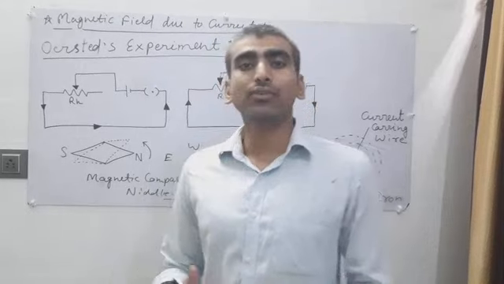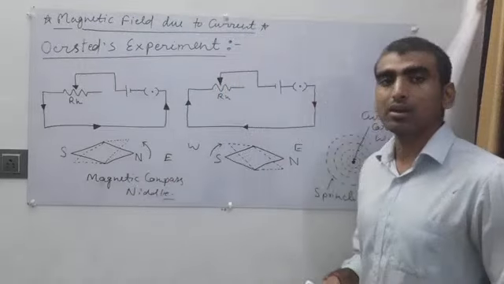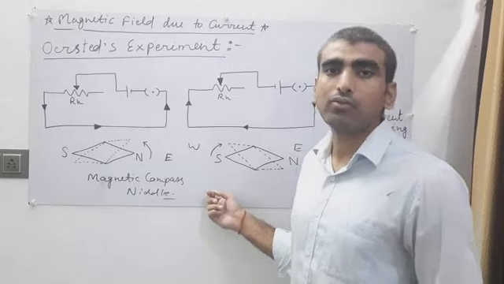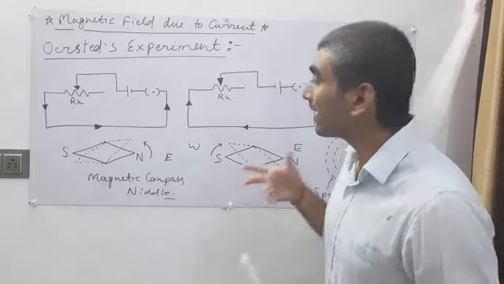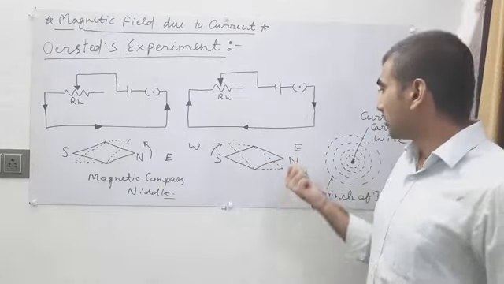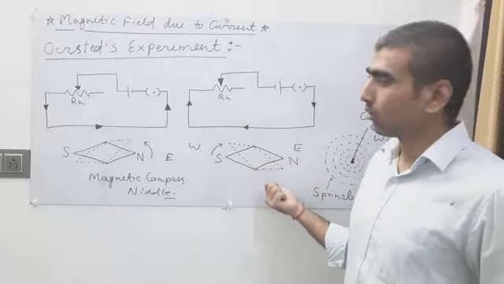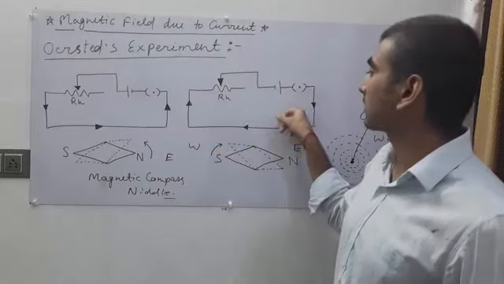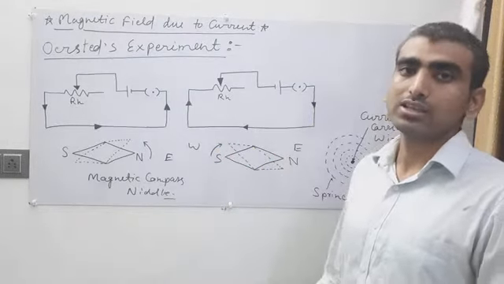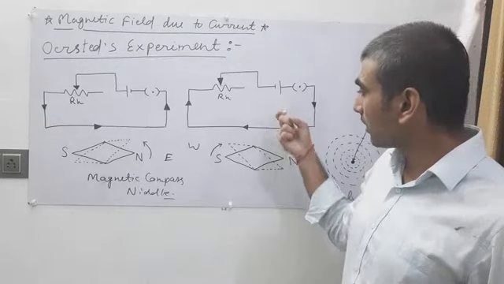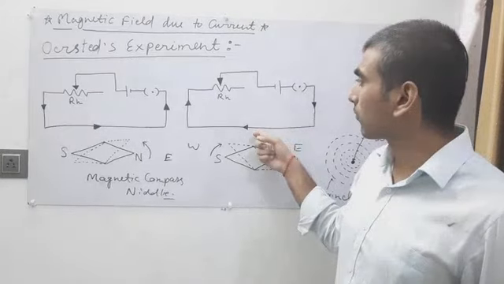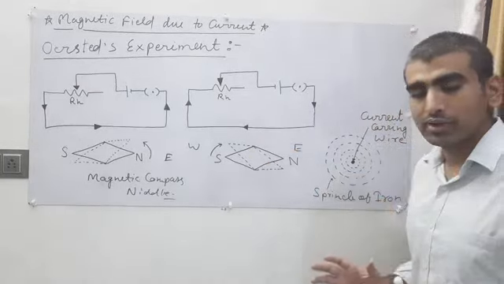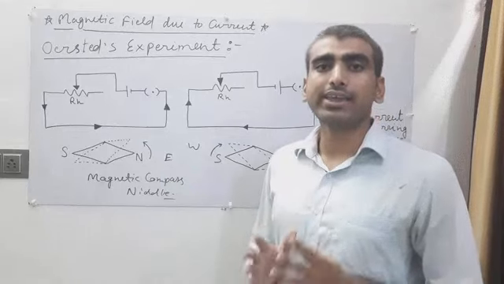Here we have considered the magnetic field of the earth as negligible. All right, we assume here that the magnetic field of the earth is negligible. So where is the magnetic field by which this magnetic needle fluctuates? There is a magnetic field generated by this current carrying conductor. So this conclusion comes out from this experiment, that a magnetic field is generated by a current carrying conductor.